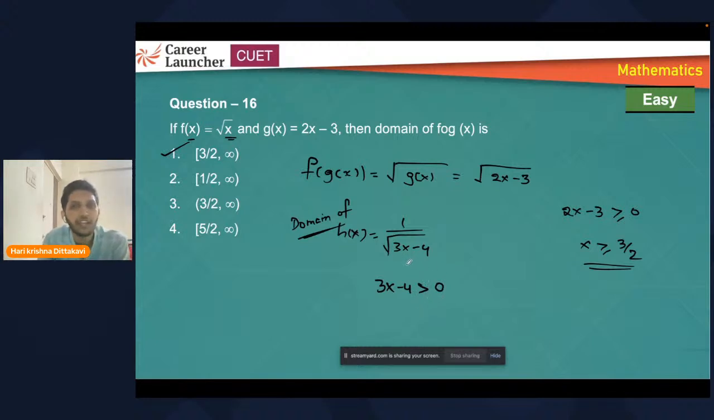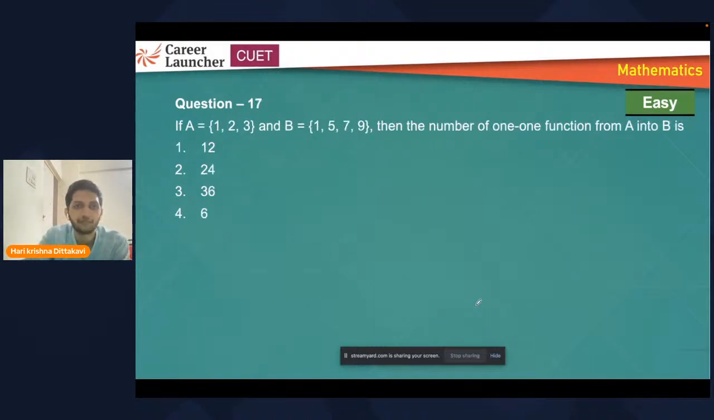Reason? The denominator cannot be 0. Clear? If you apply equality to 0, then the denominator can be 0. But in this case, the denominator cannot be 0. So we'll get x greater than 4 by 3, and the set will be (4 by 3, infinity). So take care of these things. Wherever the condition is there, observe whether it is in the numerator or denominator. According to that, you can choose the condition.